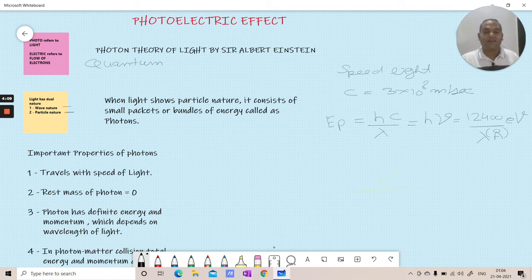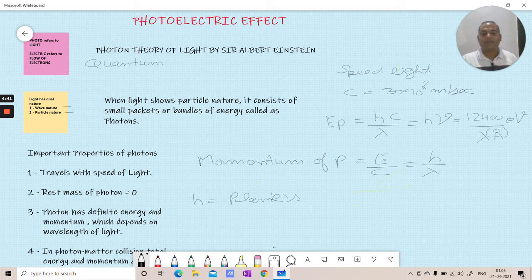Now c by lambda is frequency, we can directly derive from these two things. Same way we can write momentum. So momentum of photon is equal to energy by c, that is h by lambda. Energy by c, or that is h by lambda. This is momentum. Now one important question is, what is h, right? So h is Planck's constant.